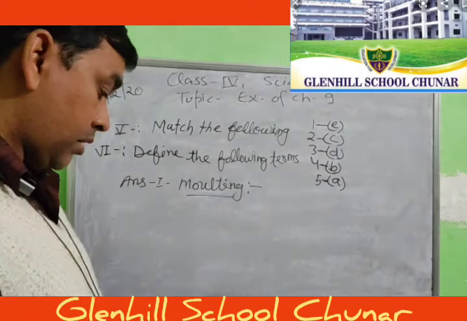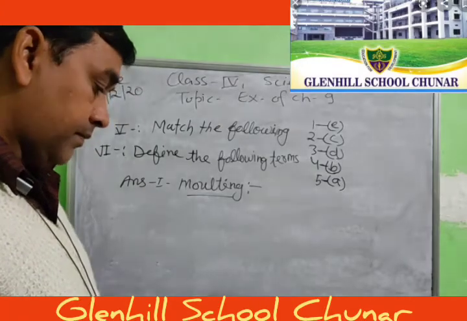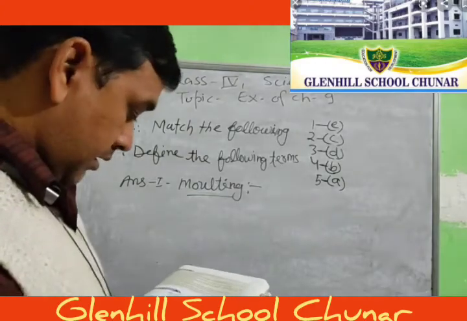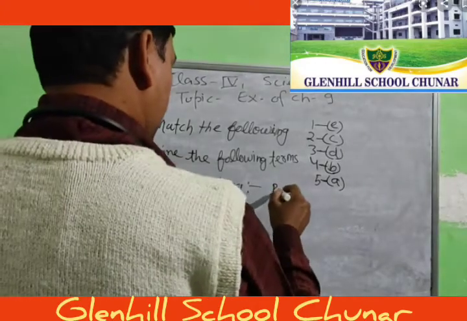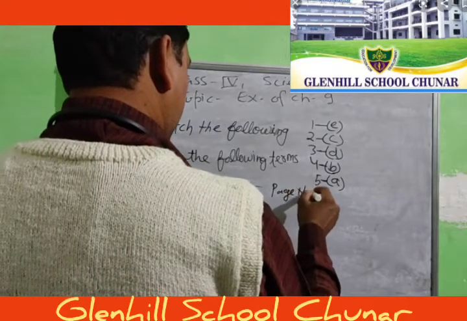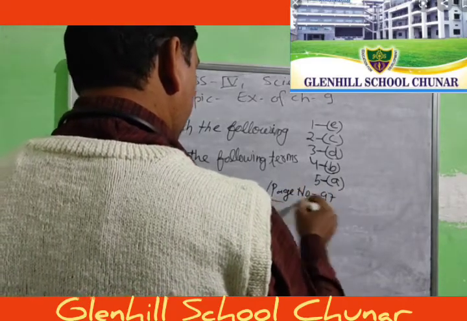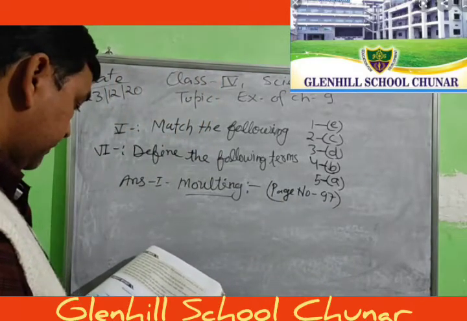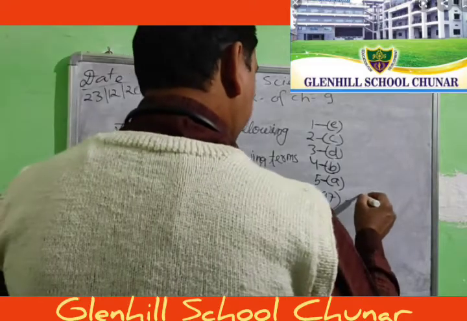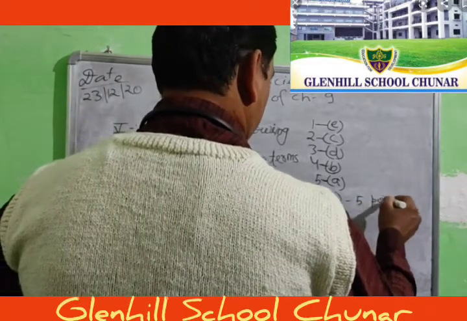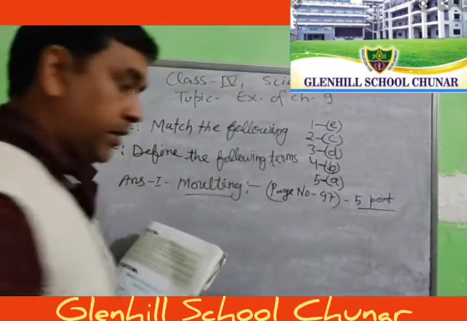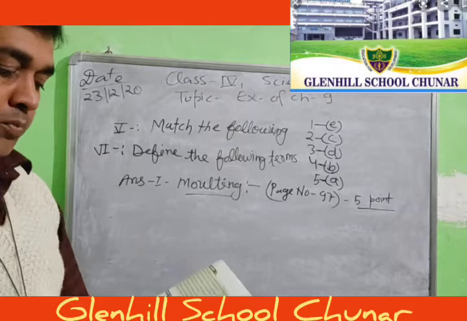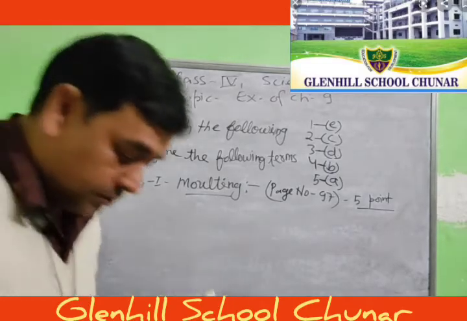So student, write down the key points, page number 97, the fifth point. Mark the fifth point.